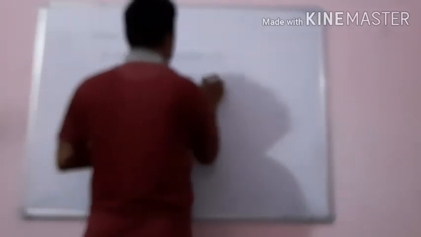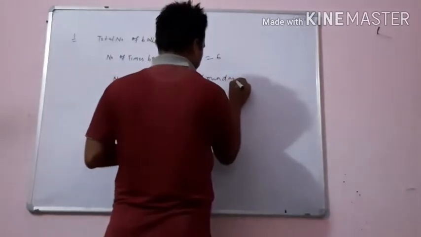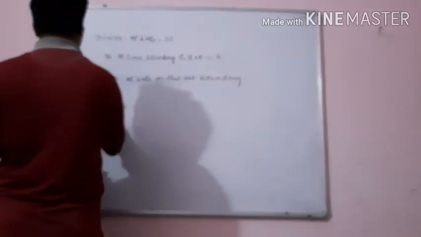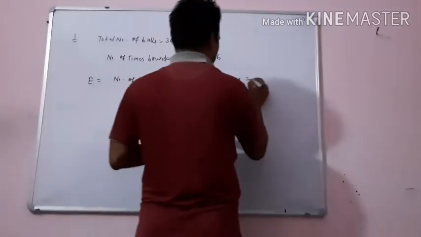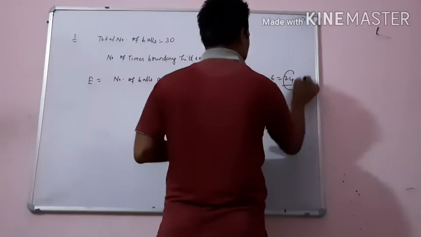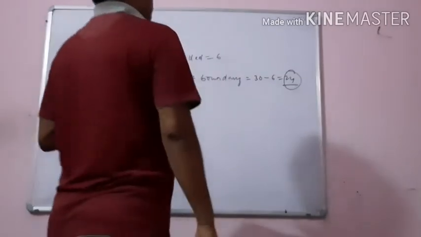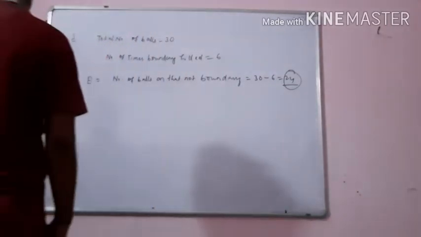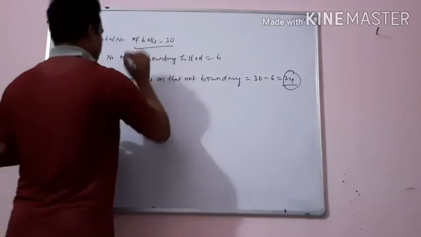So the number of balls on which he does not hit a boundary will be favorable. It is also our event, denoted by E. It will be 30 minus 6, that is 24. So our favorable outcomes are 24 and the total number of outcomes is 30.